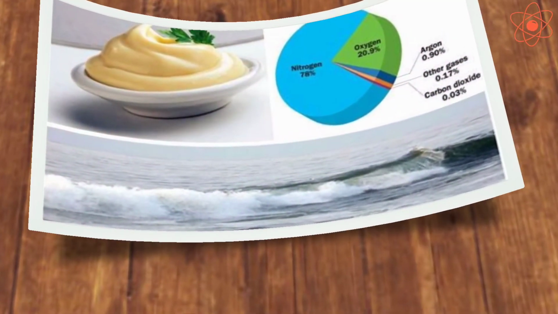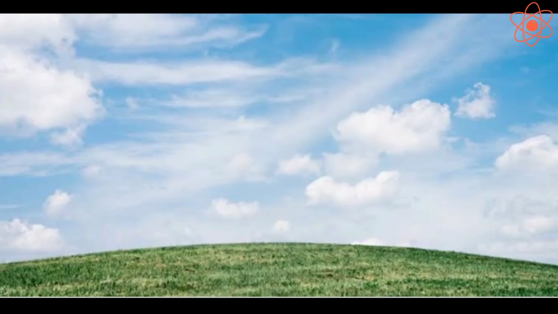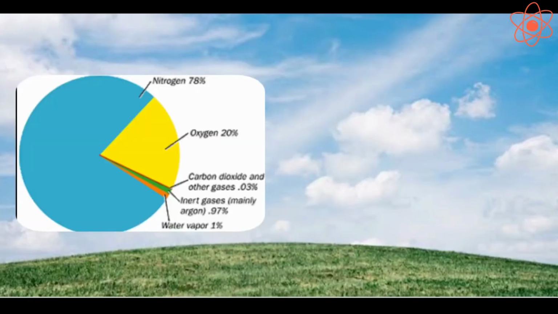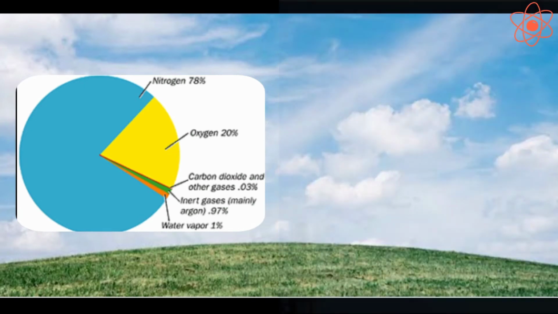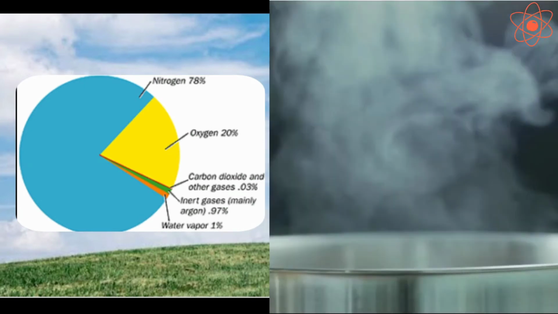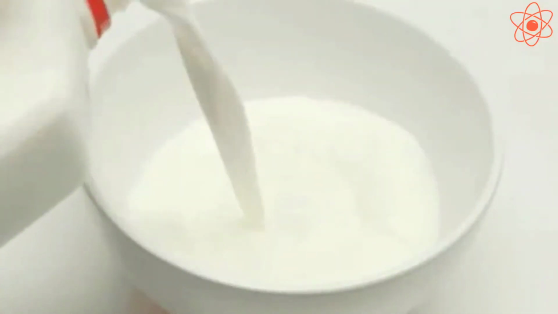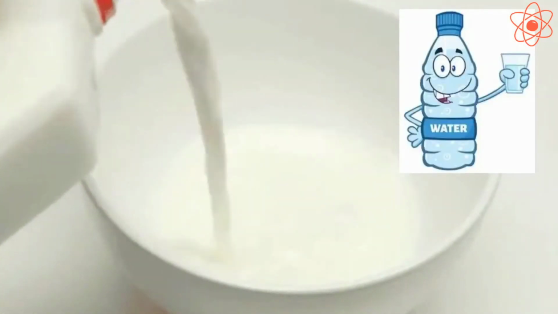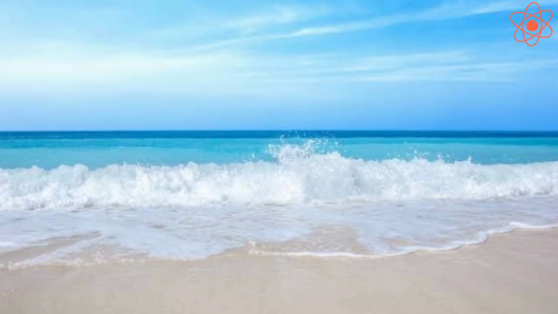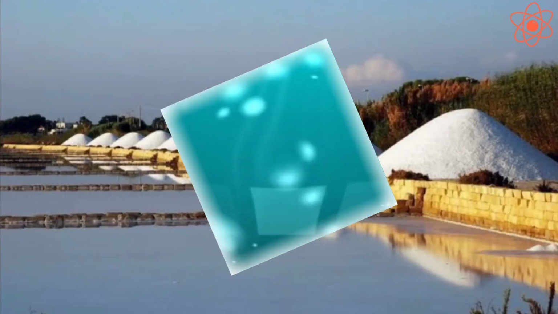There are several natural homogeneous mixtures in our daily lives. For example, first, air. It is a mixture of several gases like oxygen, nitrogen, carbon dioxide, and water vapor. Second, milk. It is a mixture of proteins, fats, carbohydrates, and water. Third, seawater. It is a mixture of water and salts dissolved in it.